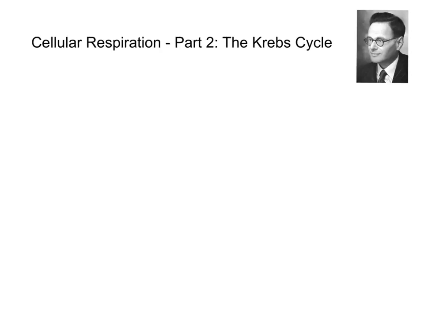So, Krebs cycle. You can see top right of the screen, we've got a picture of the man himself. It's important to acknowledge his work, because Hans Krebs, born and raised in Germany, did so much for the field of science. In 1932, he discovered the urea cycle, which is reactions in animal organisms producing urea from ammonia.